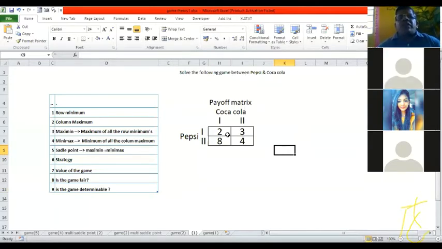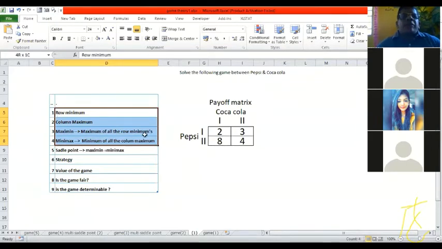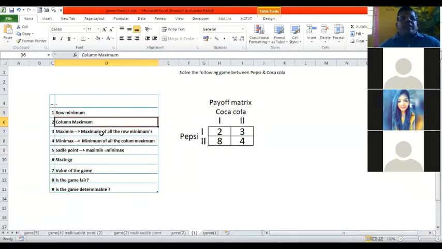Before solving this, there is a set of questions. Just look here. The very first question is, I should find the row minimum. I should calculate the column maximum. Then find the maximum of all the row minimums. Then find the minimum of all the column maximums so that we can calculate the saddle point.